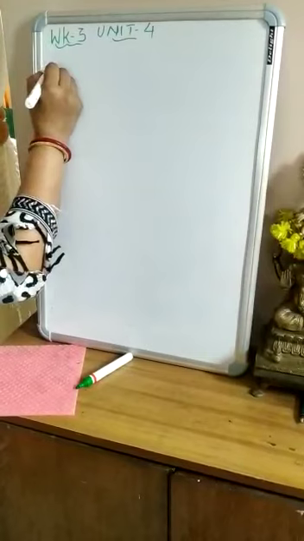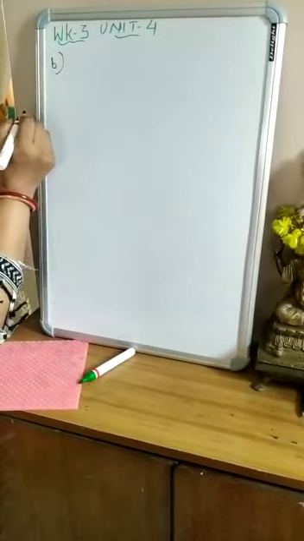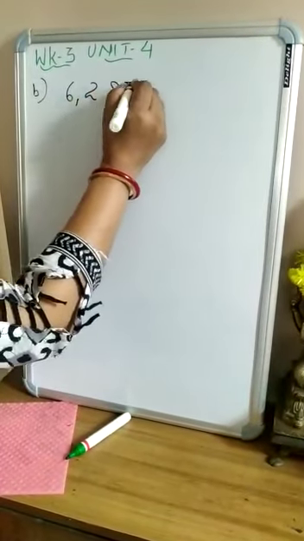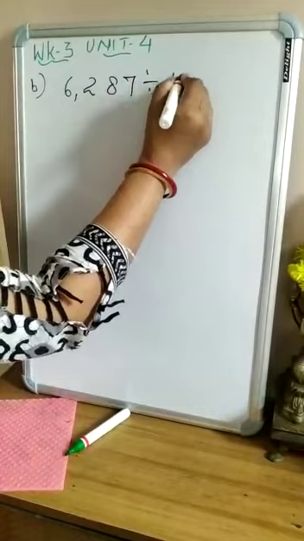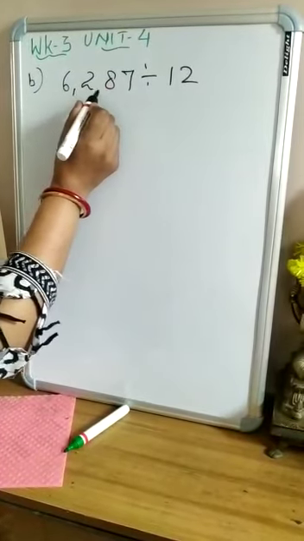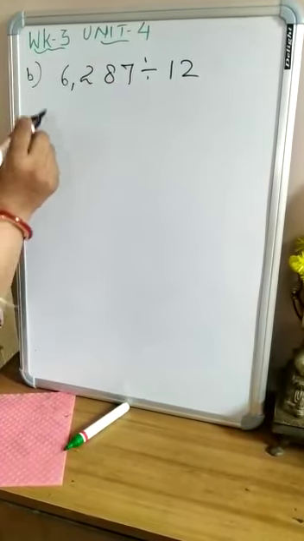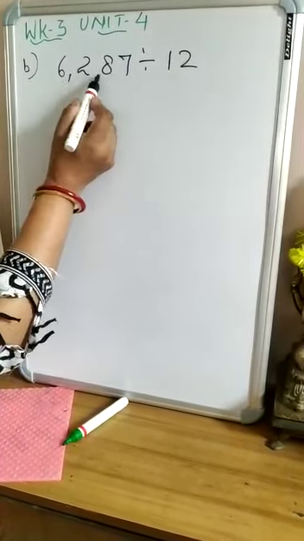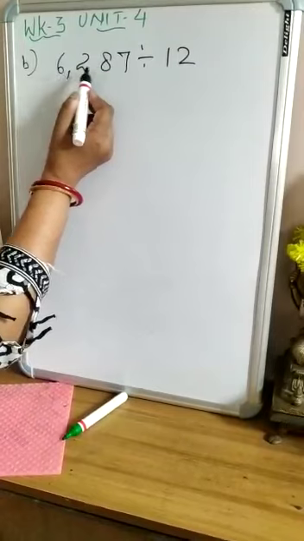Now 1b. Question is 6287 divided by 12. Here 6287 is a dividend and 12 is a divisor. And how many digits are there? 4 digits. 1, 2, 3, 4.